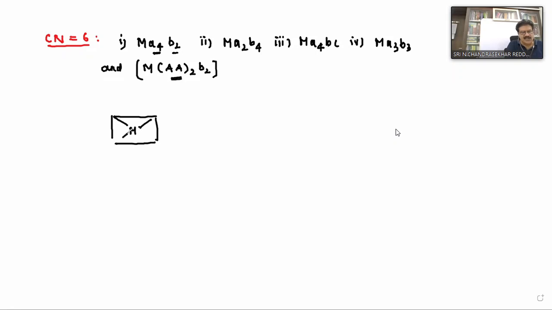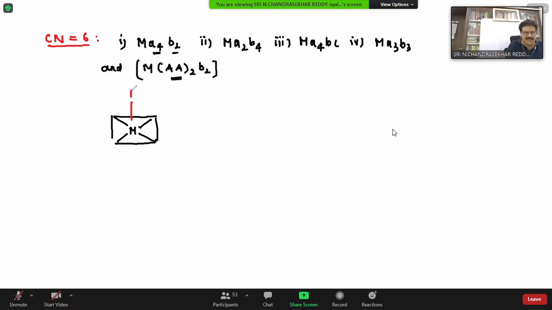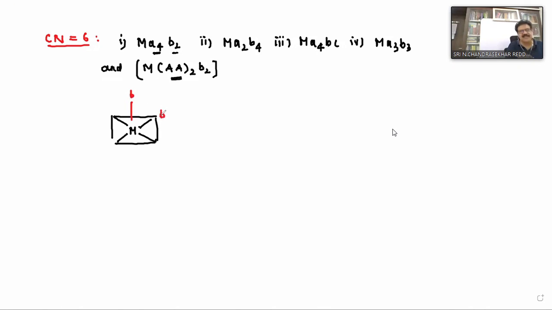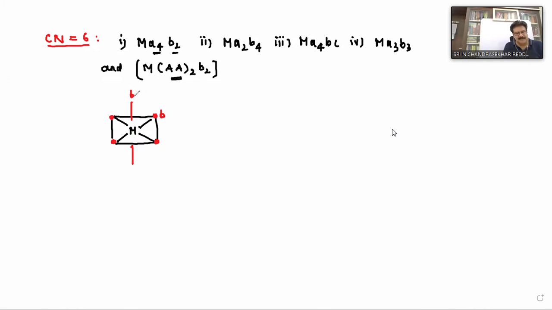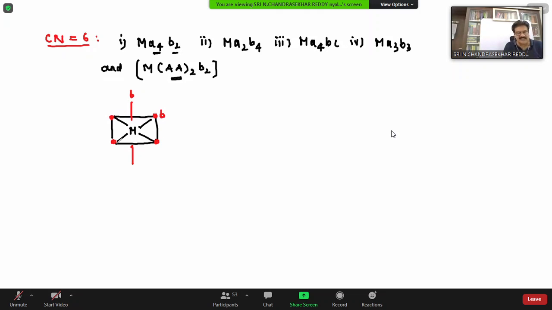Now in this, how many B ligands are there? Two. So here I'll write one B, and here another B. These positions are called axial positions, and these are called equatorial positions. I'm writing one B ligand in the axial position and one B ligand in the equatorial position. Not only here, you can write this or this or this.